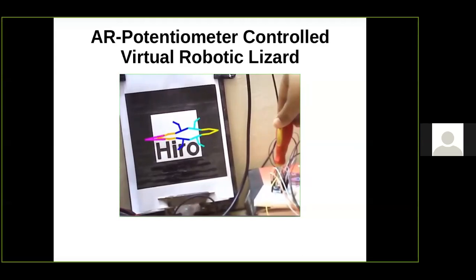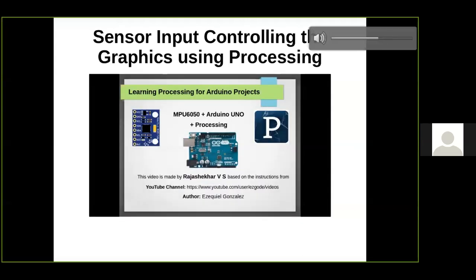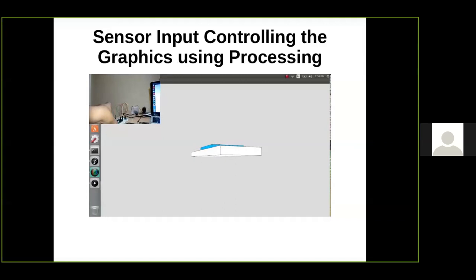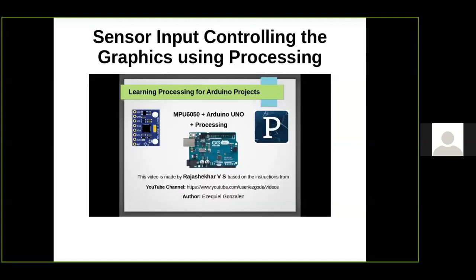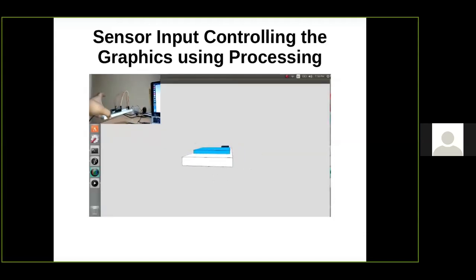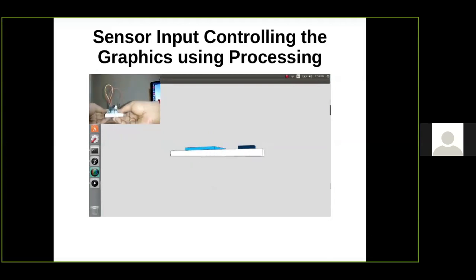Next we'll be seeing how a sensor input is being used to control the graphics on the computer. For this, you'll be using the MPU 6050 accelerometer cum gyroscope, with an Arduino. Whatever angle you change in the real world, this graphics is going to change accordingly. These kinds of projects are available on the internet. I'll be sending you the link as soon as day 4 is over. You can try it.